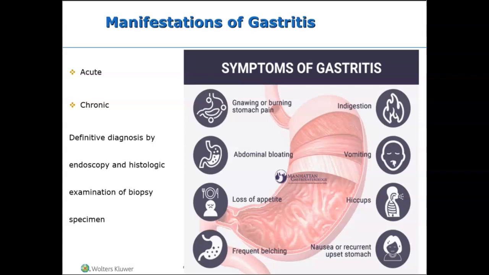Chronic gastritis can lead to fatigue, pyrosis, belching, having a sour taste in their mouth, could lead to halitosis, early satiety, anorexia, nausea, vomiting. It may lead to pernicious anemia due to the malabsorption of vitamin B12.